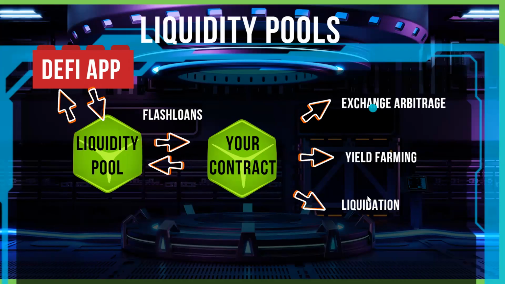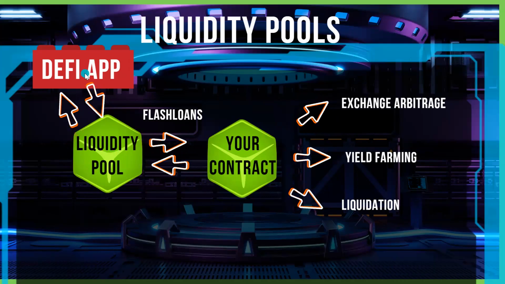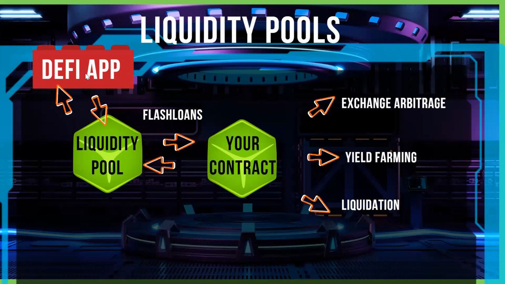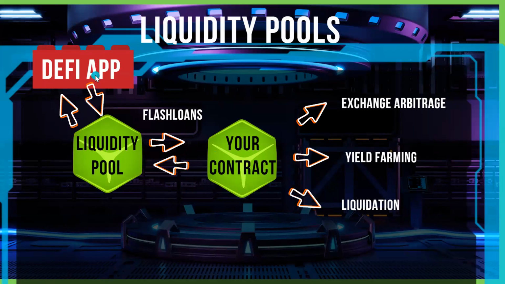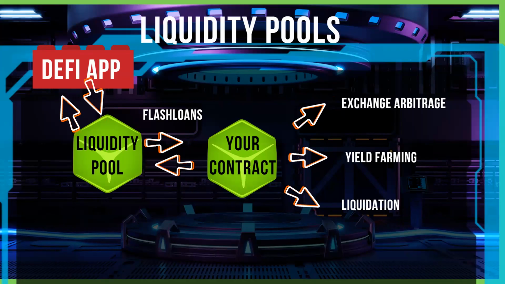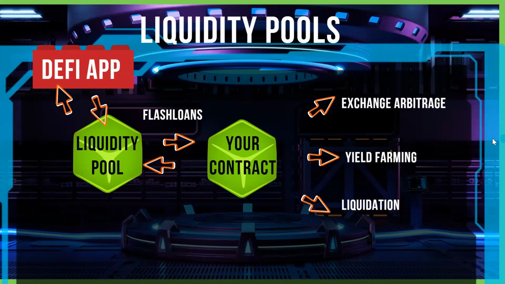Once you execute any of these, your smart contract will then take the flash loan, pay it back to the liquidity pool, which is then stored on the DeFi app, and if it's successful and there are profits to be earned from this, they will then be sent to your wallet, right? So in arbitrage, this is what you can actually do with liquidity pools, right?